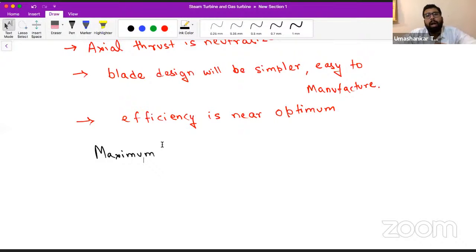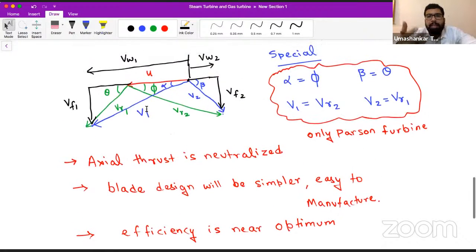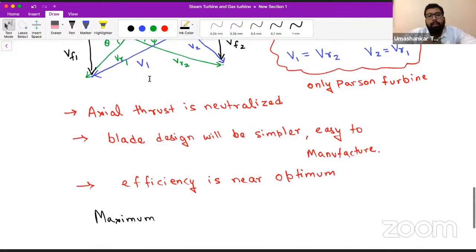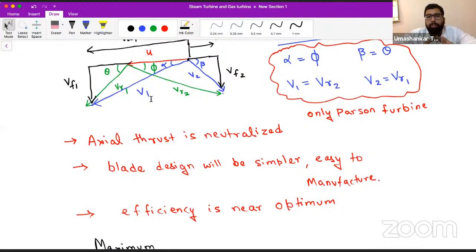VF1 and VF2 are there, but their magnitude is very, very small. Randomly saying anything won't be right. If you put 50% impulse part and 50% reaction part, you will see why the axial thrust is getting neutralized. So without derivation, let me not say anything more about it.